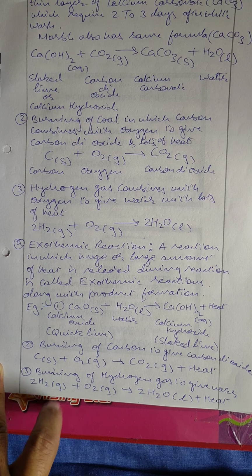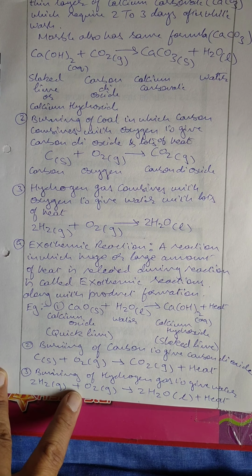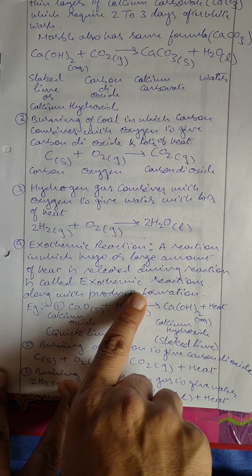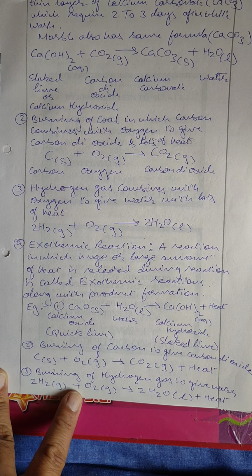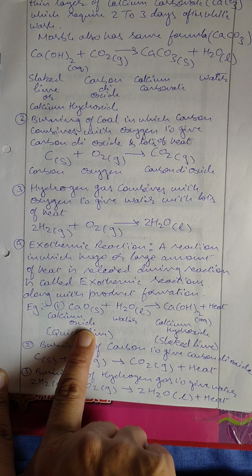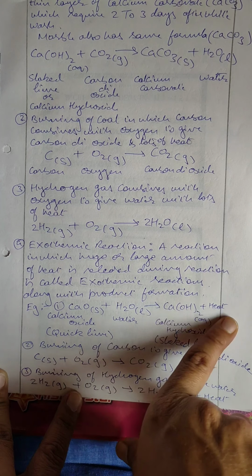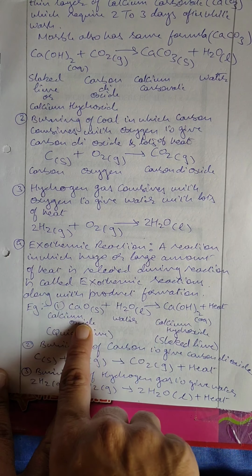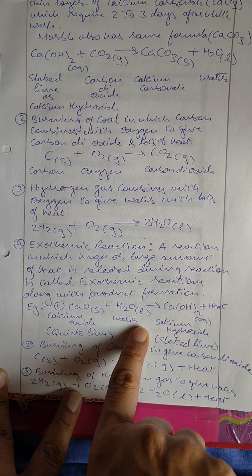Hence, the combination reaction can also be categorized as an exothermic reaction. So what is an exothermic reaction? A reaction in which a huge or large amount of heat is released during the reaction is called an exothermic reaction. We can take the example we have just given: calcium oxide solid combines with water to form calcium hydroxide plus heat. The heat is so much, if you have seen during whitewash when we add calcium oxide into water, the water starts to boil.